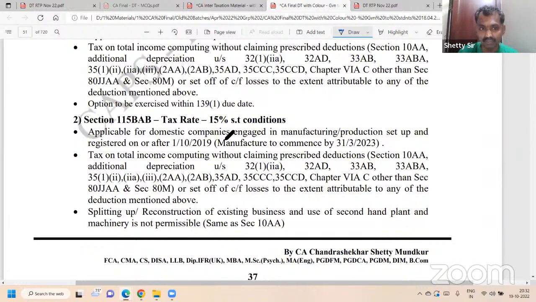What are the benefits, sir? Under 115BA etc., 32(1)(iia) additional depreciation will not be available. Then 35(1)(ii), 35(1)(iia), 35(1)(iii). This is about scientific research, donations to an institution, donation to a company, then social science or statistical research. All these are not available. Somewhere write down quickly.